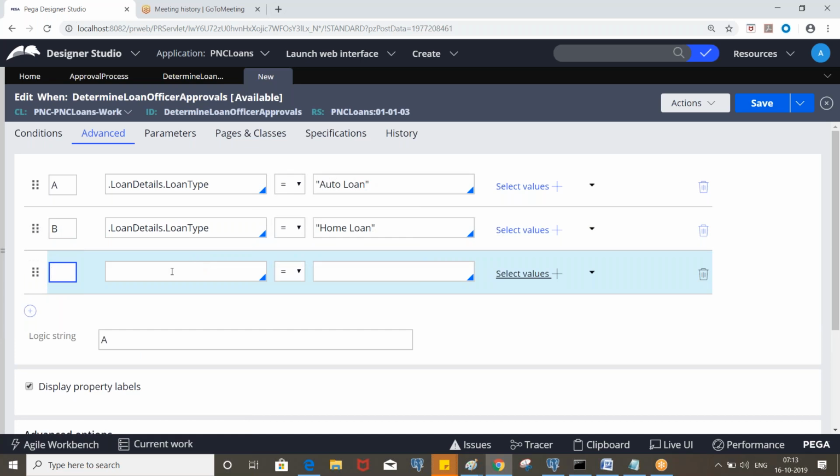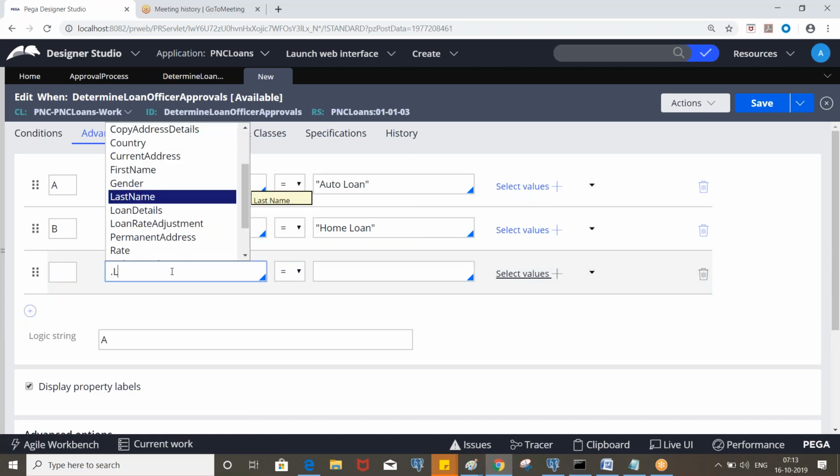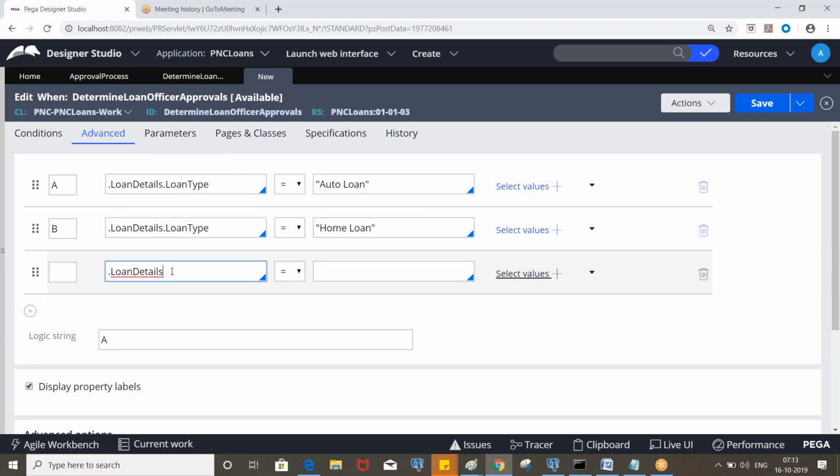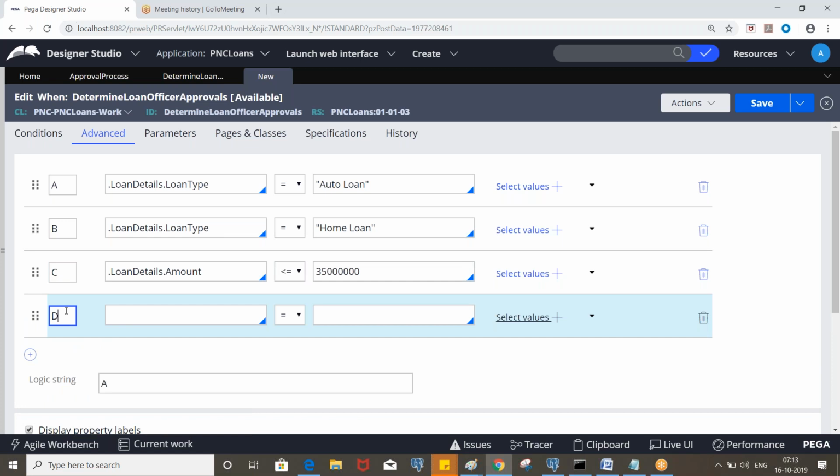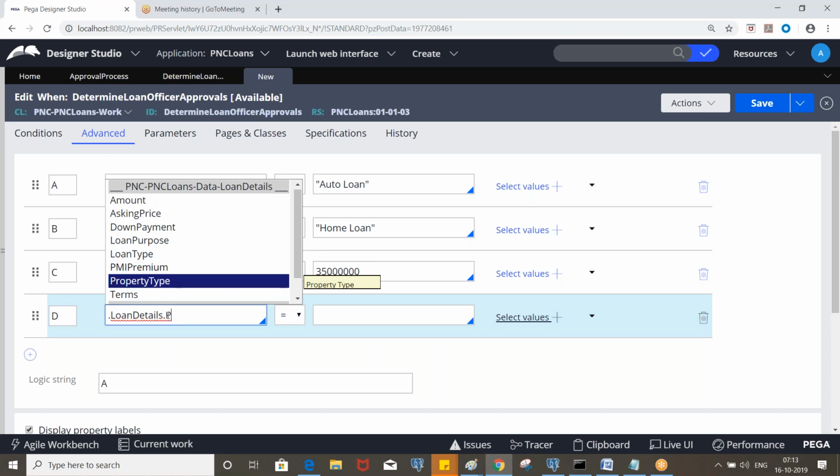Next, you need to consider amount: loan details dot amount is less than or equivalent to 35 lakhs. Okay. Next, loan details dot property type.